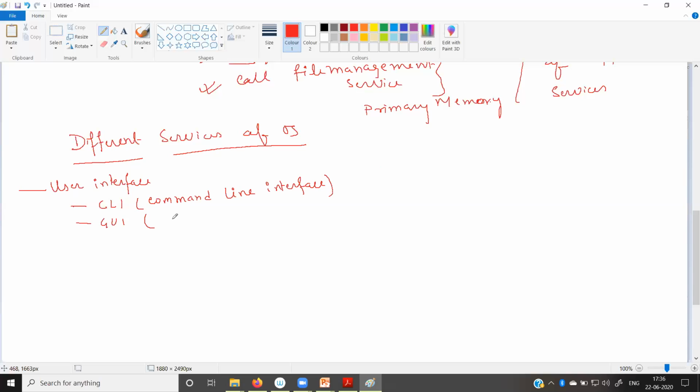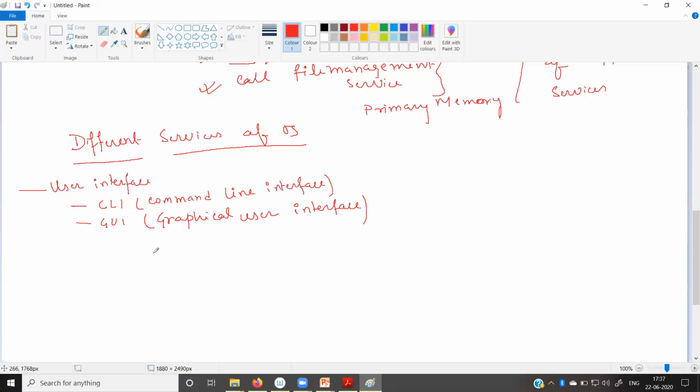That type of interface is called the command line interface. But the command line interface is very difficult for general people to perform any operation with the help of the computer. So a new interface was created, which is called the GUI, or graphical user interface.